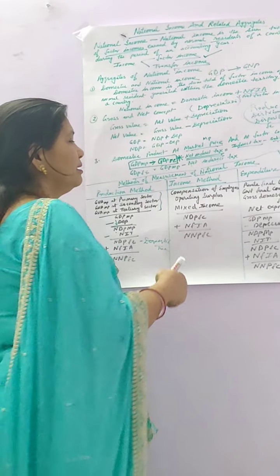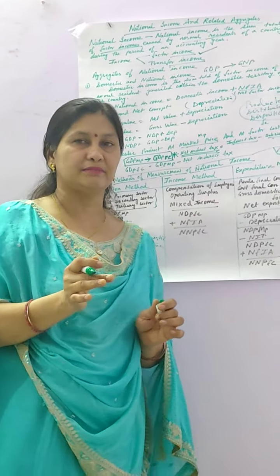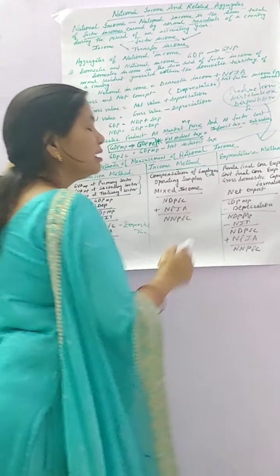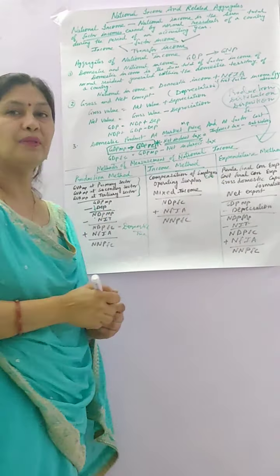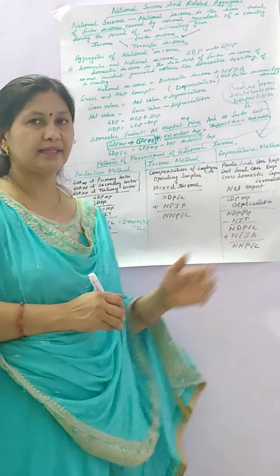In this method we are only taking incomes. We do not have to take any production activities, nor do we have to take any expenditure. It is only incomes we are taking. That is, first we have to take compensation of employees, in short known as COE. Compensation of employees has three components: salaries and wages in cash, salaries and wages in kind, and employers' contribution to social security schemes. Plus pension on retirement we are also taking in this COE.